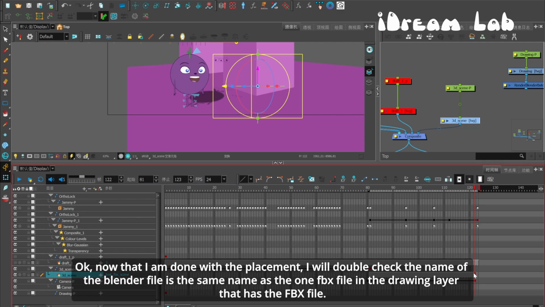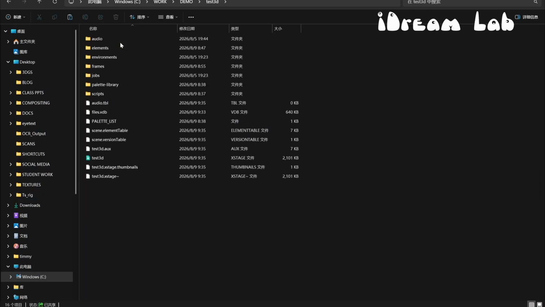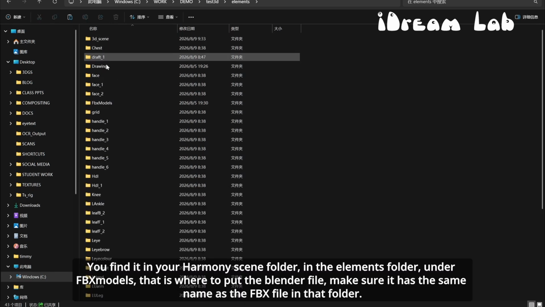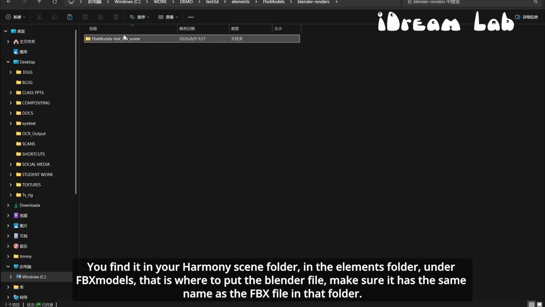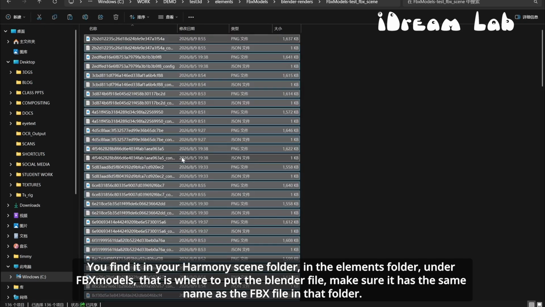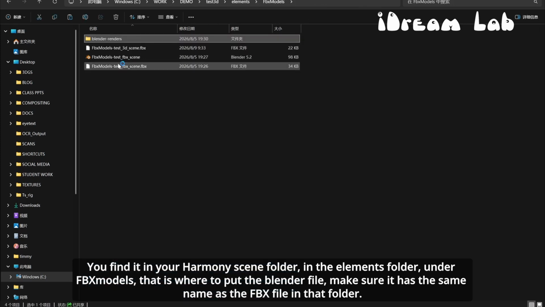Okay, now that I'm done with the placement, I will double check the name of the Blender file to make sure it is the same name as the one in the drawing layer that has the FBX file. You will find it in your Harmony Scene folder in the Elements folder under FBX Models. That is where to put your Blender file. Make sure it has the same name as the FBX file in that folder.